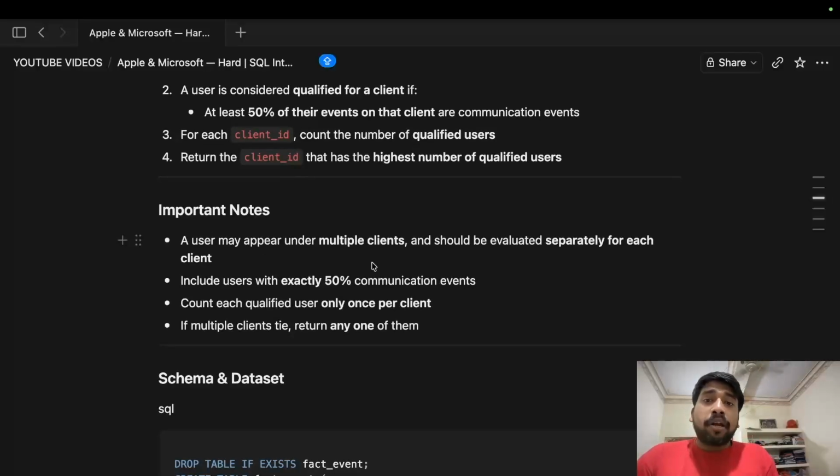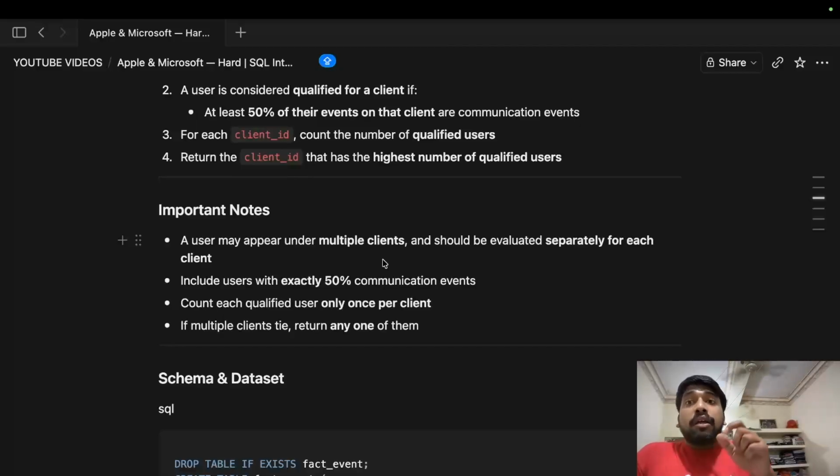First, a user may appear under multiple clients and should be evaluated separately for each client. So let's say we have users 1, 2, 3, and clients 1, 2, 3. Let's assume that user 1 appears in client 1 and 2, user 2 appears in client 2 and 3, and user 3 appears in client 3 and 1. This is just an example. Now you can see that each user appears under multiple clients.